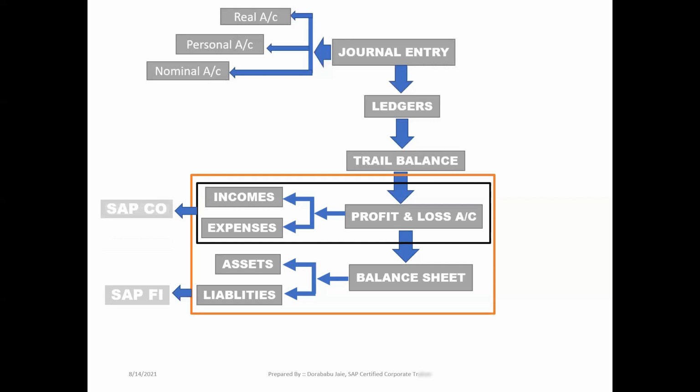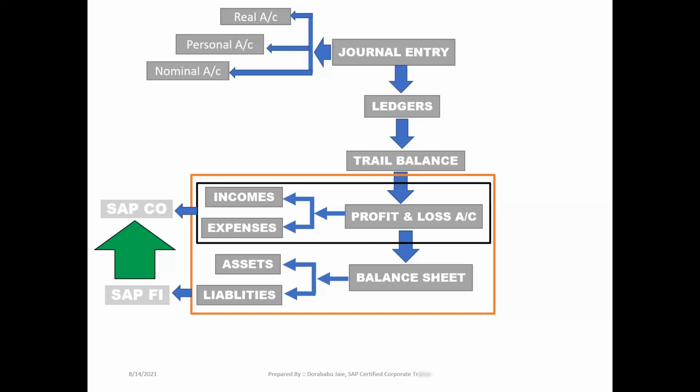That information, that data, we take from SAP FI to SAP CO. Why? Because all the accounting entries, all the transactions, are already posted at our SAP FI level. From SAP FI to SAP CO, we will pull the data which is related to incomes and expenses. Only that data we take into our SAP CO for the reporting purpose.